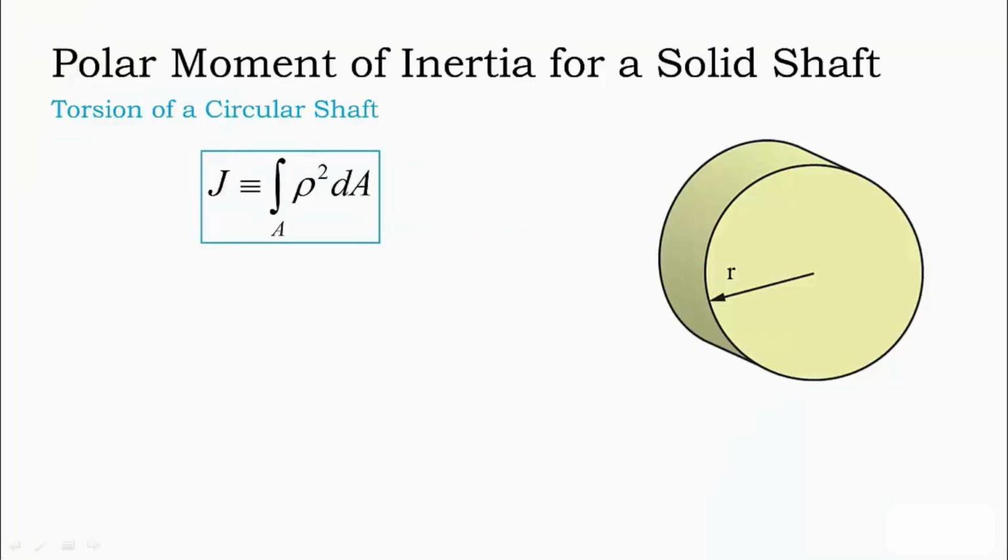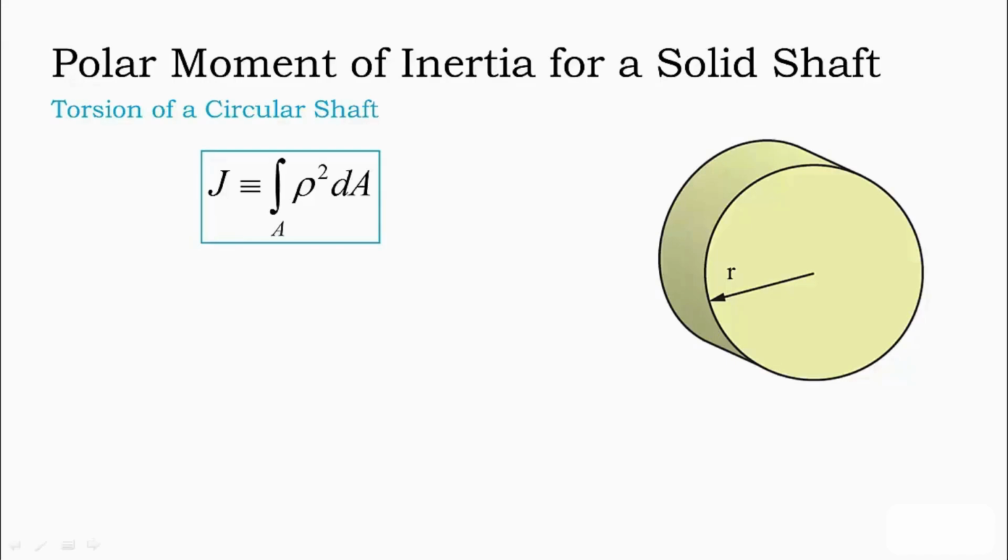The polar moment of inertia of a shaft is defined as the integral over the domain of the cross-sectional area of the shaft of the elemental area dA multiplied by its radial position from the axis of the shaft squared. For this derivation, we will designate the radius of the shaft as r and the radial position of the shaft as rho.